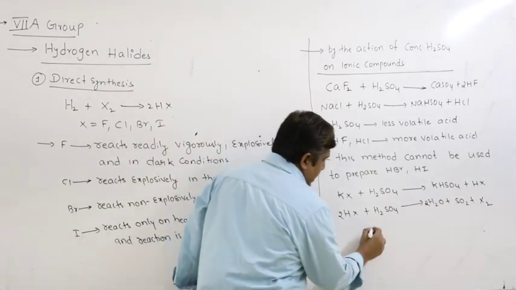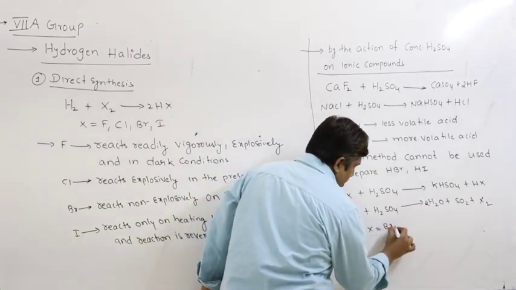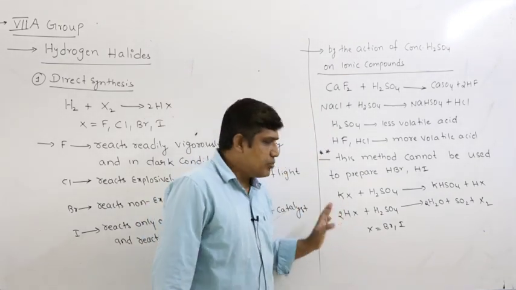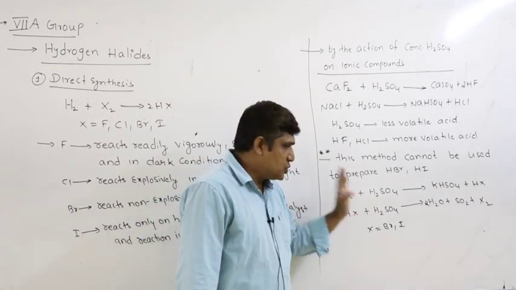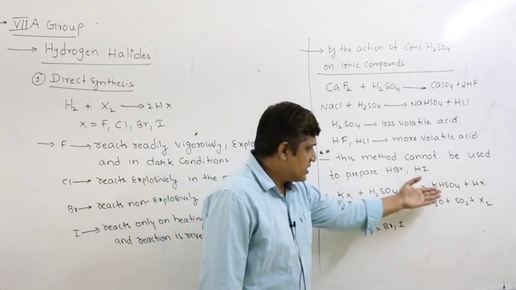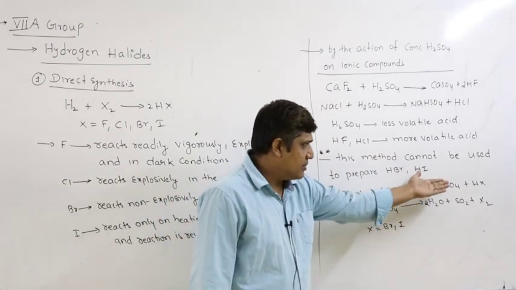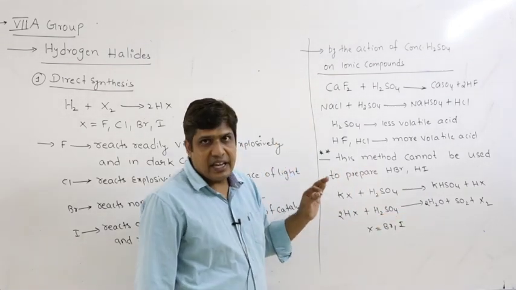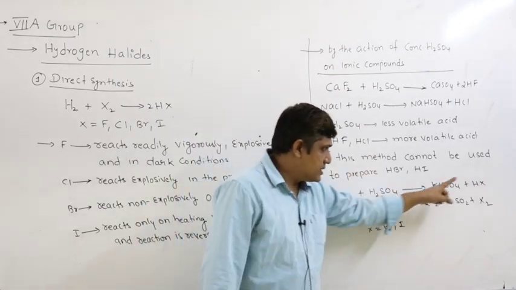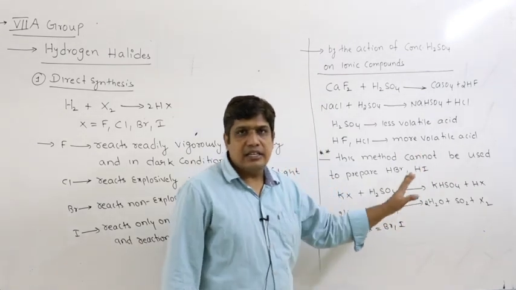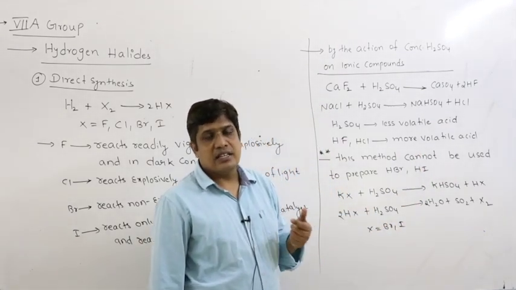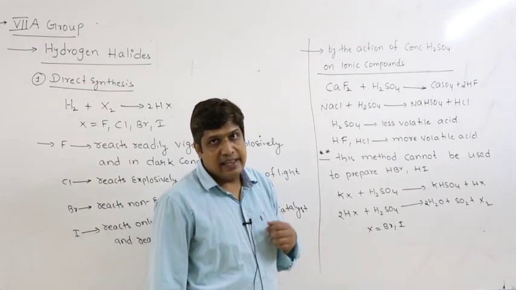Where this halogen X is bromine or iodine. So if I take a salt of potassium bromide or potassium iodide and treat it with H2SO4, what happens? The first step is the same, that is potassium bisulfate plus HX, that is HBr or HI. Once HBr, HI are formed, the Br- in HBr and I- in HI are good reducing agents.